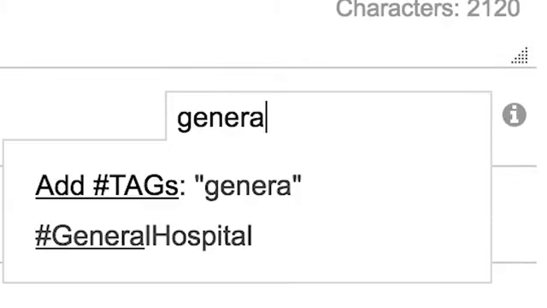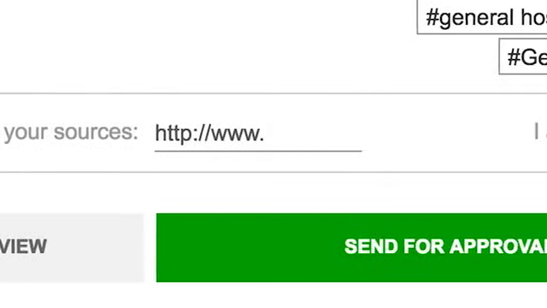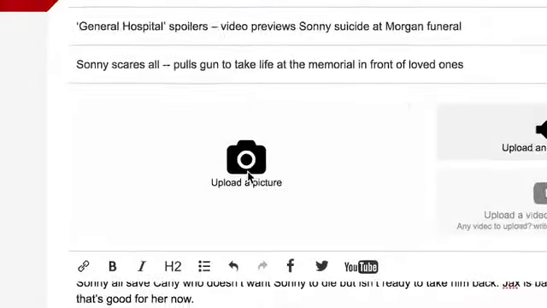Insert at least 1 tag for your article. You should tag your main keyword of your article. Insert the source of your article. It can be yourself, where you click the button I am the source, or it can be the address of another website. Now the last step, upload a picture.